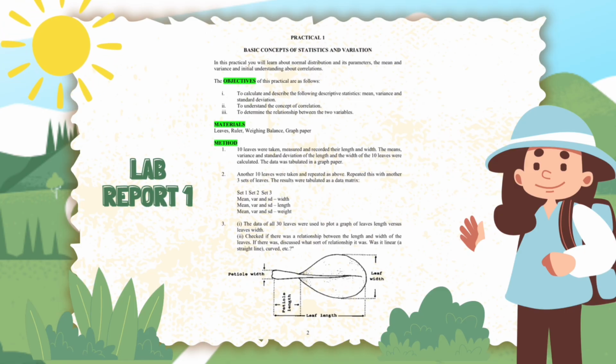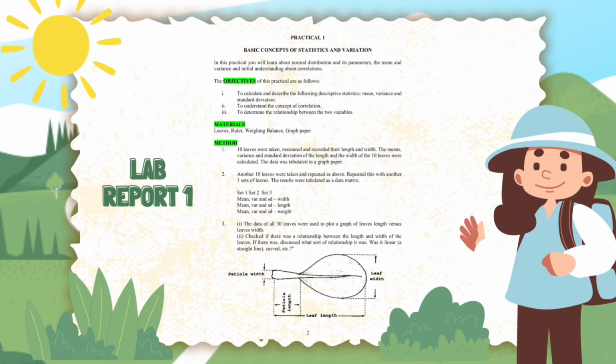Materials: leaves, ruler, weighing balance, graph paper. Method: 1. 10 leaves were taken, measured and recorded their length and width. The means, variance, and standard deviation of the length and the width of the 10 leaves were calculated. The data was tabulated in a graph paper. 2. Another 10 leaves were taken and repeated as above. Repeated this with another 3 sets of leaves. The results were tabulated as a data matrix.